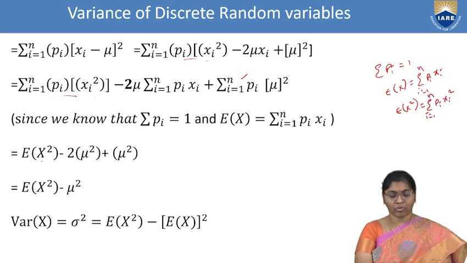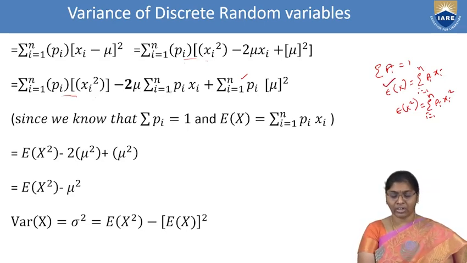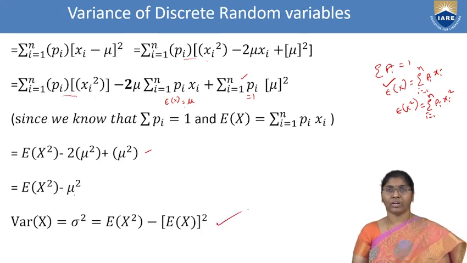Here it is the same. That's why we simply write it as E of x square minus 2 mu as it is. Pi xi, already we know, is E of x. Simply write it as E of x, and E of x is nothing but mu. 2 mu into mu, that is 2 mu square, plus, already this one is 1, the remaining is mu square. So E of x square minus 2 mu square plus mu square. Overall, E of x square minus mu square. Already we know mu is nothing but E of x, so mu square is nothing but E of x whole square. This is the final proof.